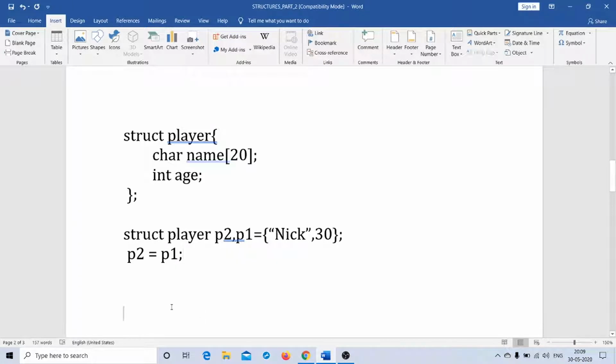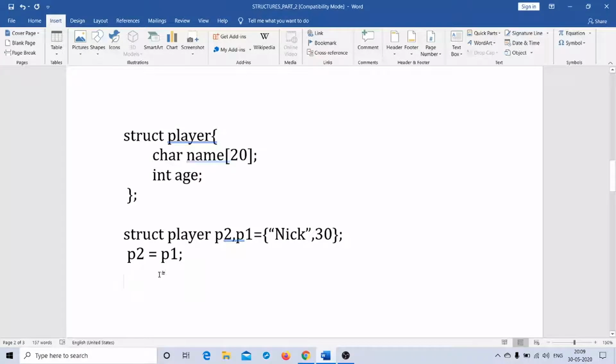This is because, if you try to recollect, I have a statement int a comma b equal to 5. This statement will assign 5 only to variable b and not to variable a. You know this very well. Similarly, here p1 dot name is Nick and p1 dot age is 30. Right? Now what you can do is have an assignment statement called p2 equal to p1.